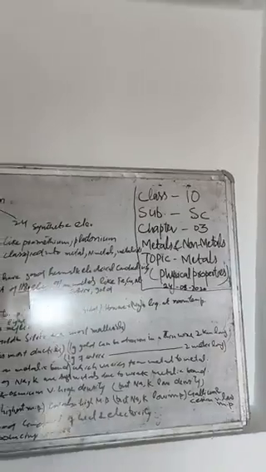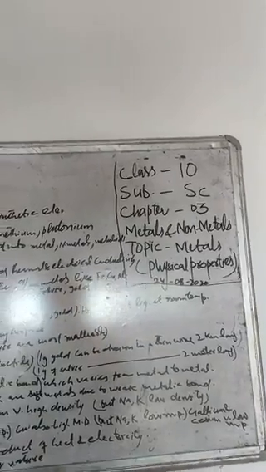Tungsten is a metal used in lamps as a very thin wire which does not melt, so its melting point is very high. Copper also has a high melting point, but sodium and potassium have low melting points. Gallium and cesium have very low melting points.